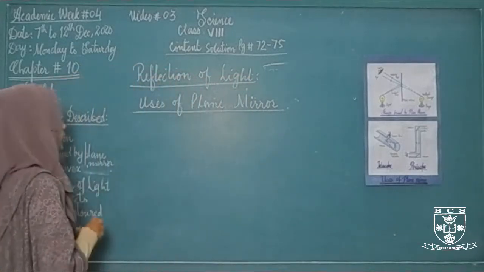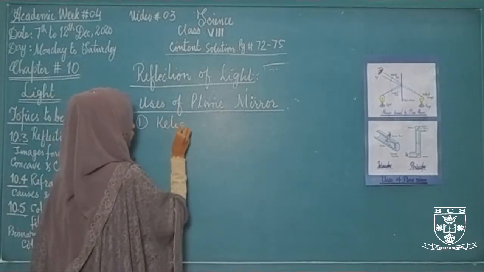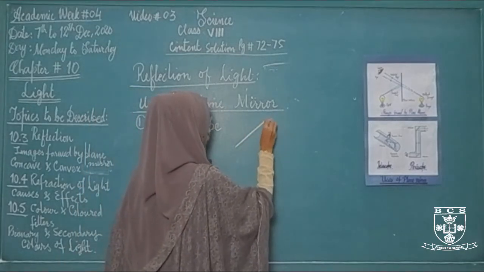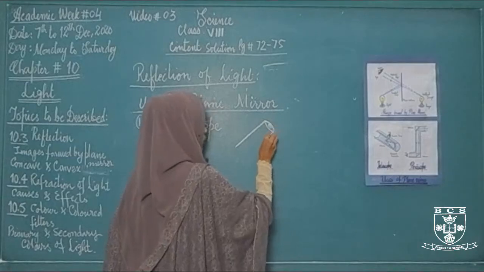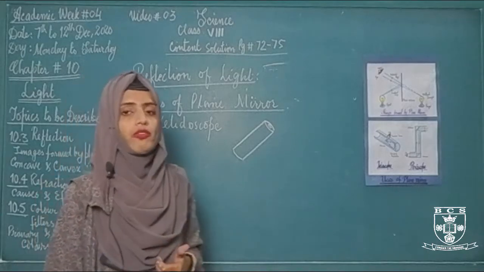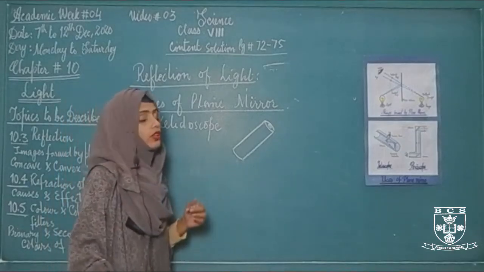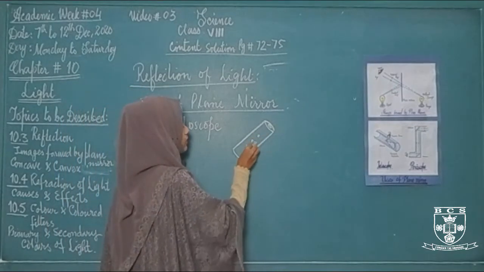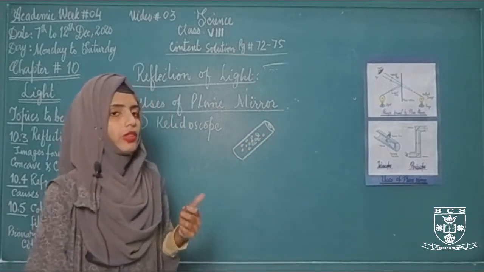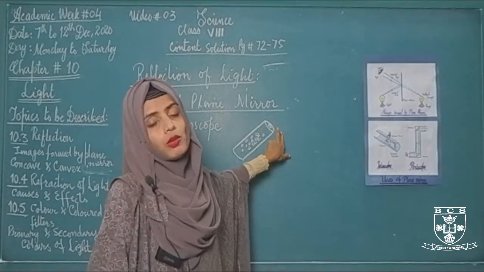Okay, the first use of plane mirror that is discussed in your book is that it is used in a toy called a kaleidoscope. It has an eyepiece, and inside the kaleidoscope there are two or more reflective mirrors which are placed at different angles. When light strikes these mirrors, there are some small colored pieces or objects inside. When we turn this kaleidoscope, different color patterns will appear on the eyepiece due to multiple reflection.